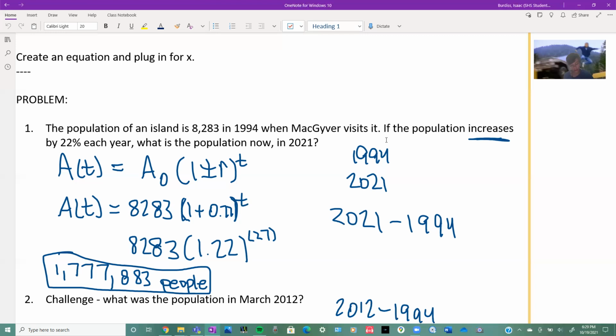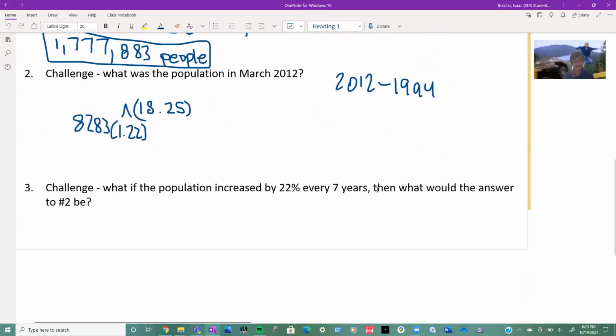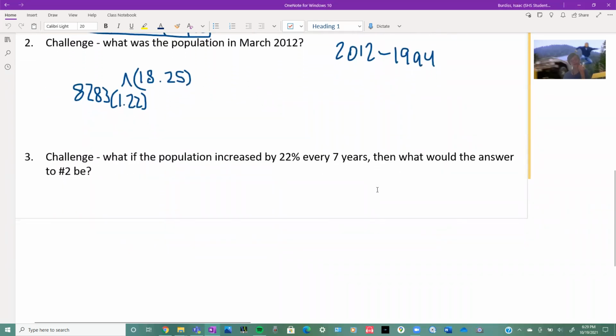So 8283, you might not have to do a problem like that. I just made that up. But now we're doing that. And make sure that's to the power of it. Oh, wait, hey, sorry. I was so used to looking at my tablet, I forgot to scroll down. Sorry about that. So that's 18.25 for the years. And that's what you do. I'm so used to recording on my tablet. Forgot to scroll. And the answer would be 312,071 or 72 if you round people.